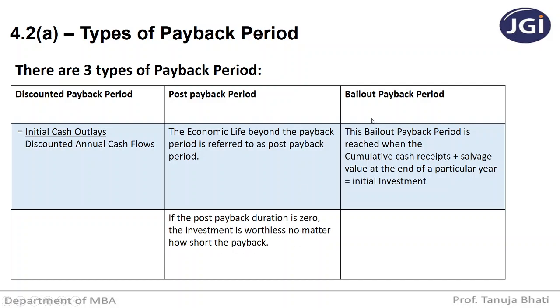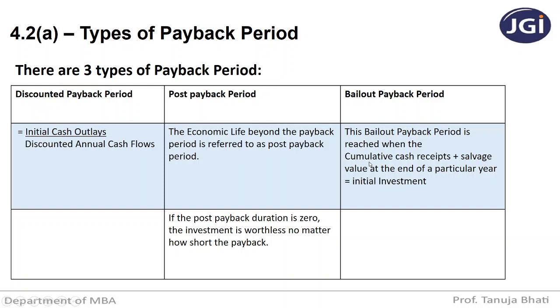Next is bailout payback period. When is the bailout payback period reached? It is reached when cumulative cash receipts, which is nothing but cumulative cash inflows plus salvage value, the scrap value at the end of a particular year, will be equal to the initial investment. So how will you find it?